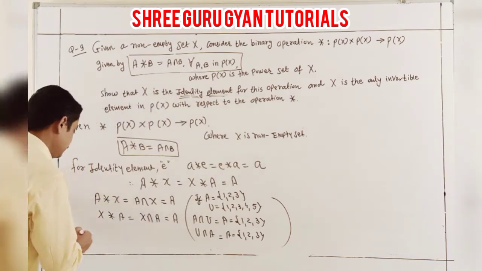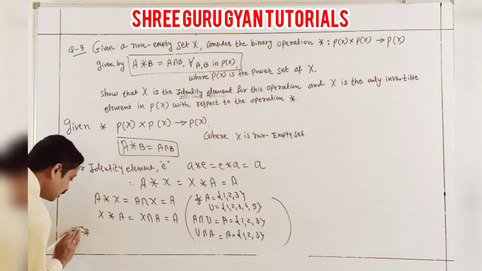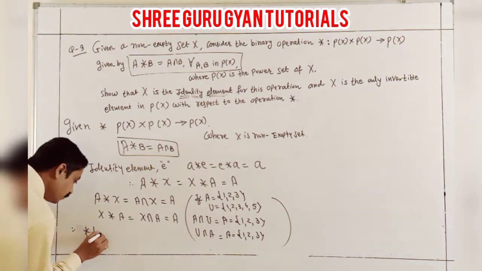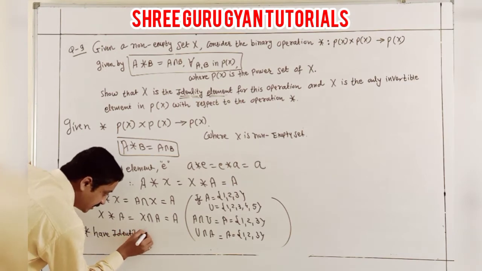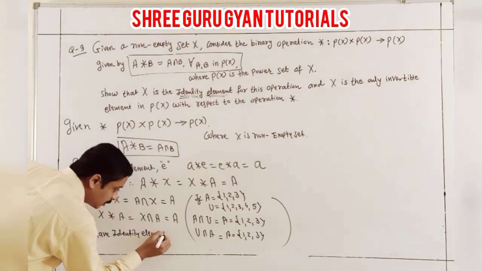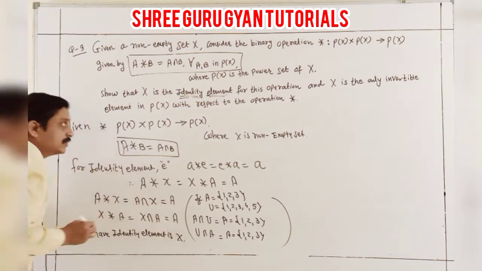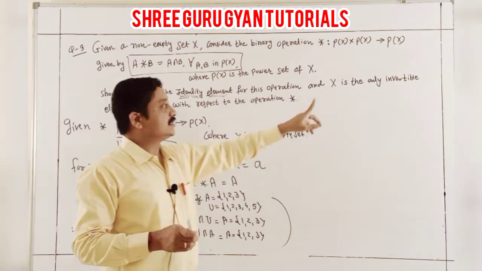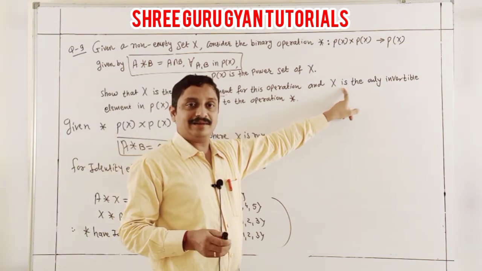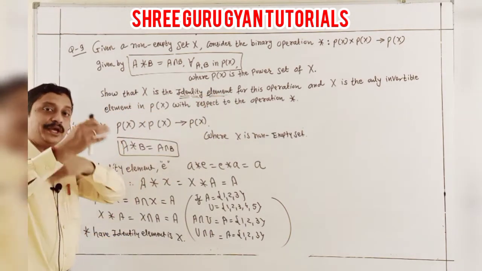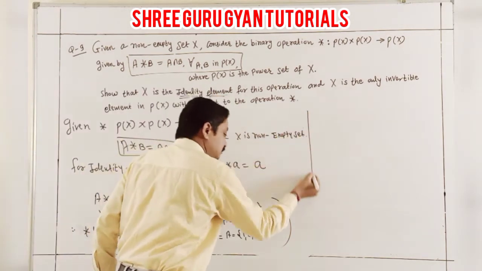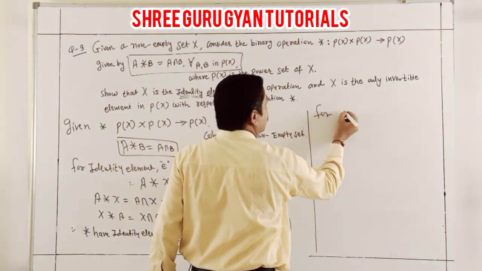Therefore, we can say binary has identity element X. And secondly, X is the only and only invertible element for the binary operation. So now I am going ahead to invertible. Now for binary invertible